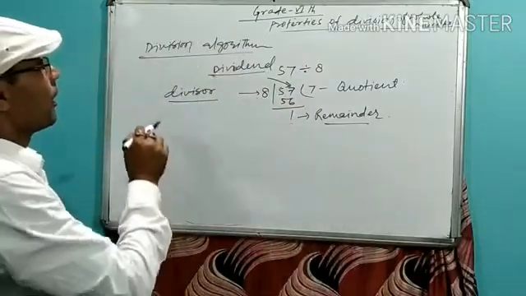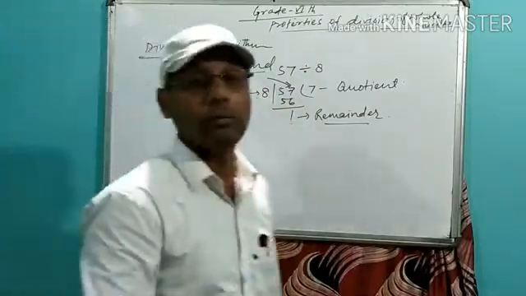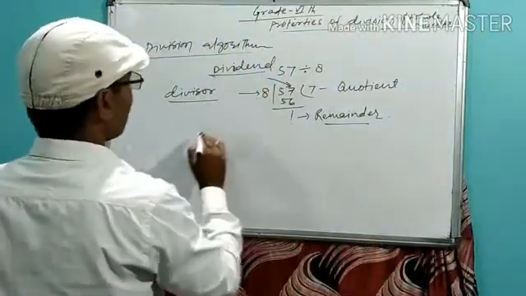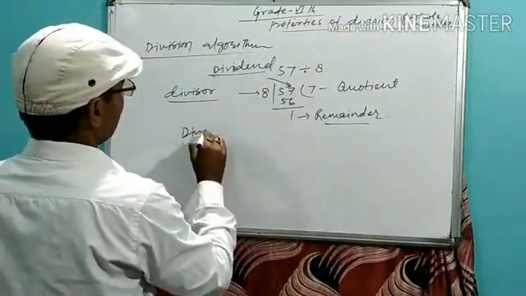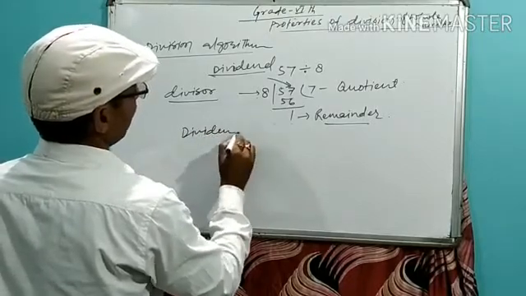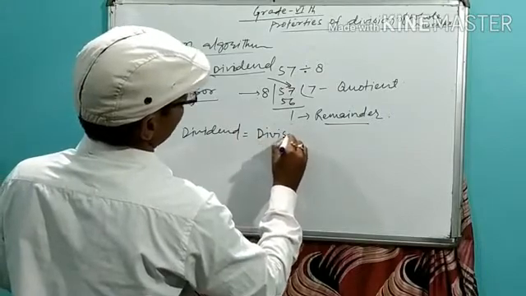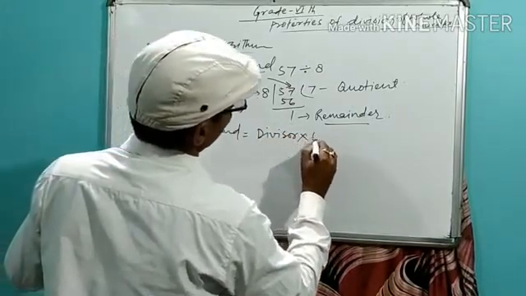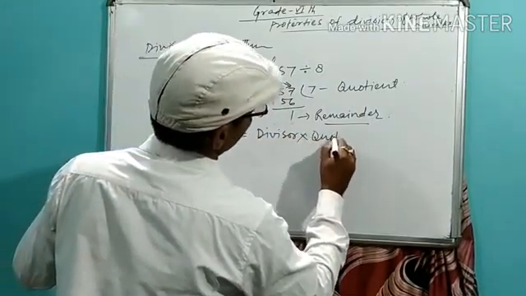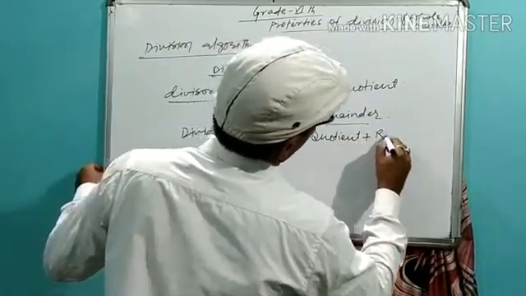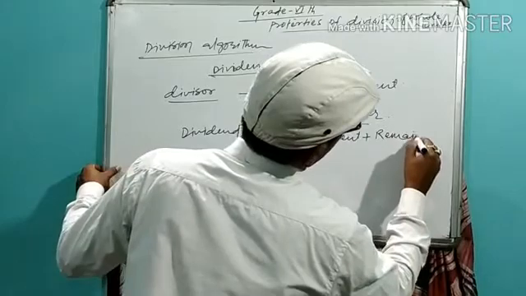In the division algorithm, a formula comes: dividend equals divisor into quotient plus remainder.